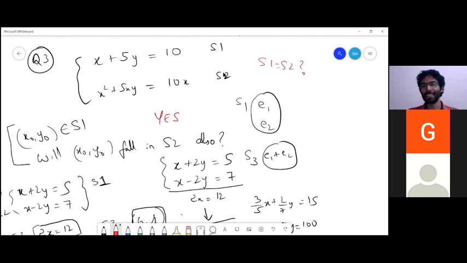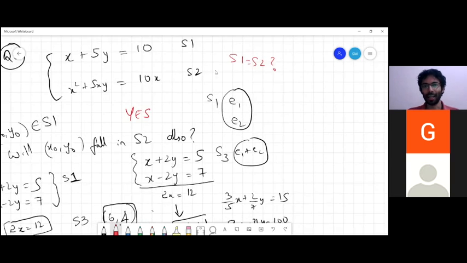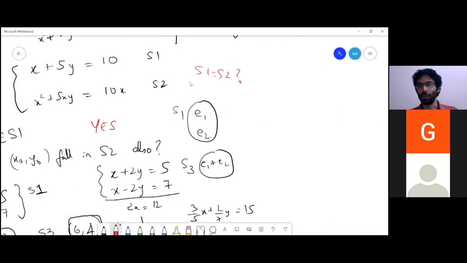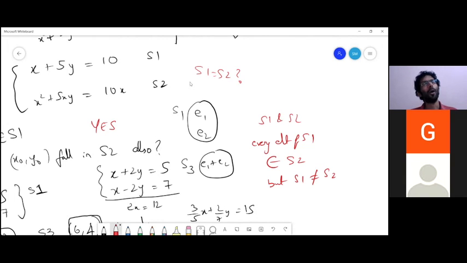Can you give me an example of two sets, S1 and S2, where every element of S1 belongs to S2, but S1 is not equal to S2? Can you give two finite sets? Is it possible for such a thing to happen? Okay, this question is for you.